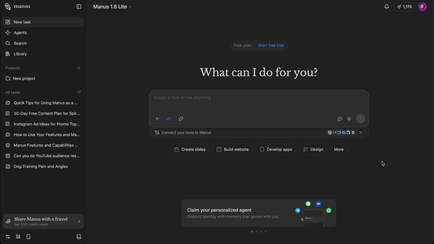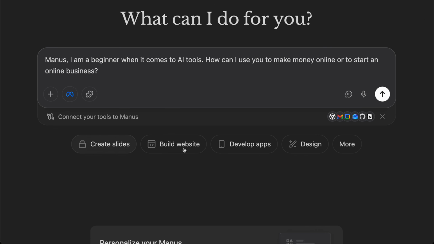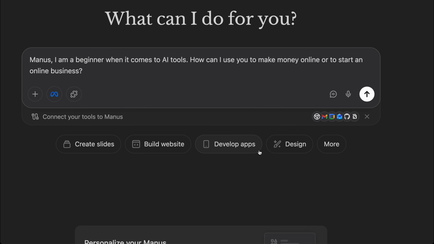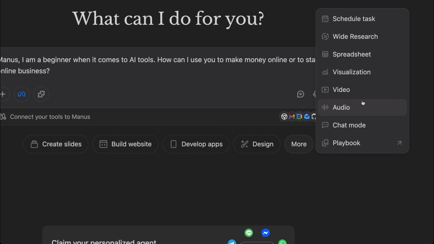Now, as a beginner, how can you use it? You can literally ask the tool, hey Manus, I'm a beginner when it comes to AI tools. How can I use you to make money online or to start an online business? The tool can create slides, build websites, and actually can create apps, design stuff, and create audio, video, spreadsheets, a lot of stuff.